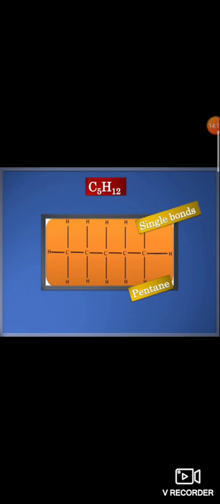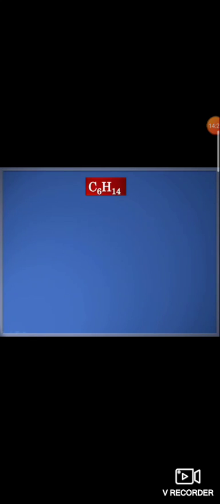This is the structure of pentane. This is the structure of hexane. Why do we say it is the structure of hexane? Because it contains 6 carbon atoms. All the 6 carbon atoms are present in a straight line. So this is n-hexane also you can say. When it is present in a straight line, we can say it is n-hexane.